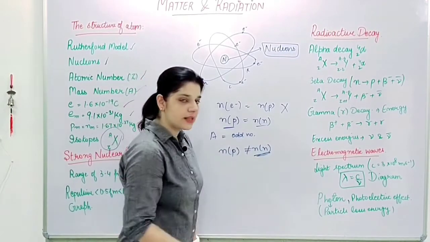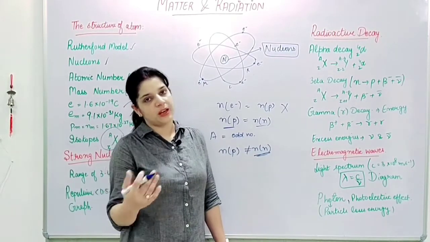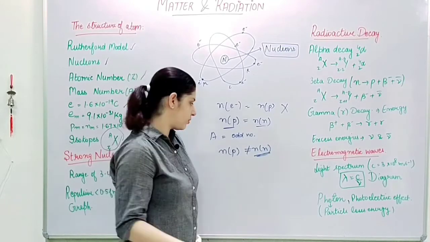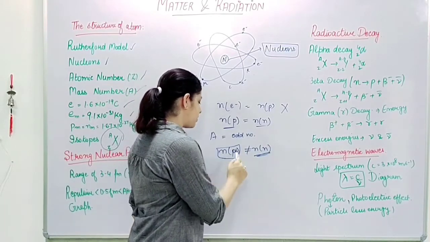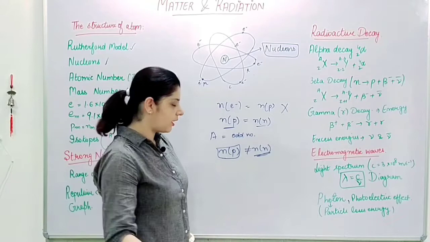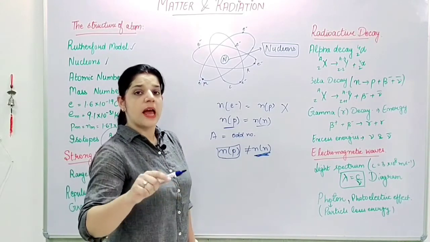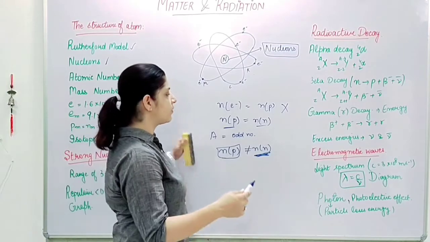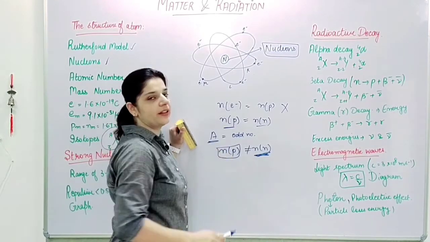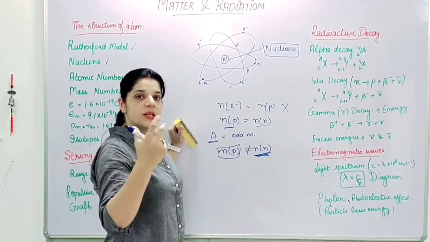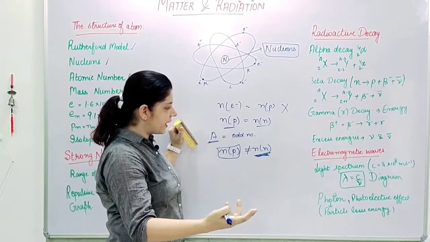Either they are less than the number of protons or more, right? But we cannot change this thing, neither can nature. So we say it is the number of neutrons that varies, and it varies in accordance with the atomic weight which is being observed.